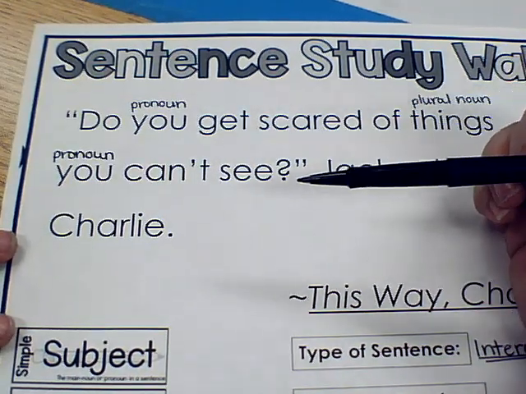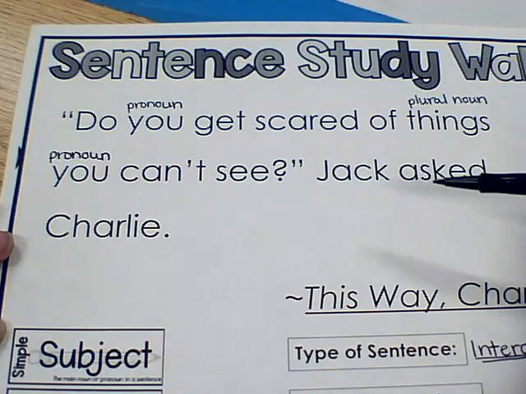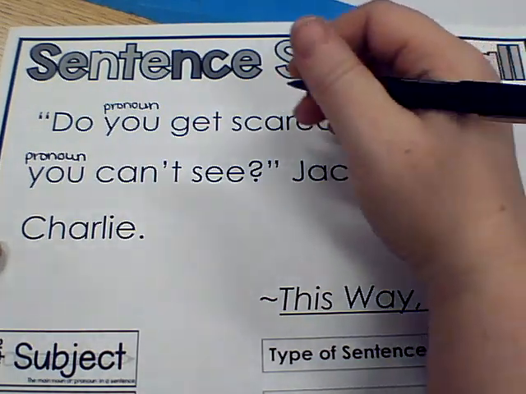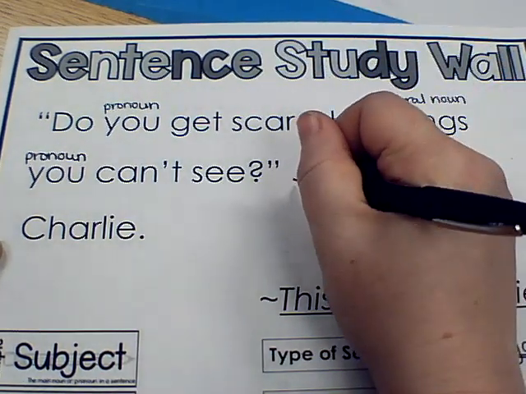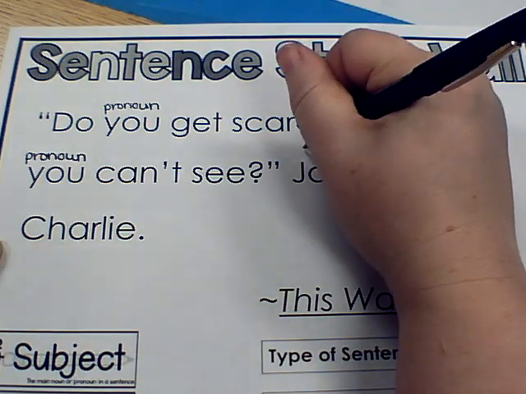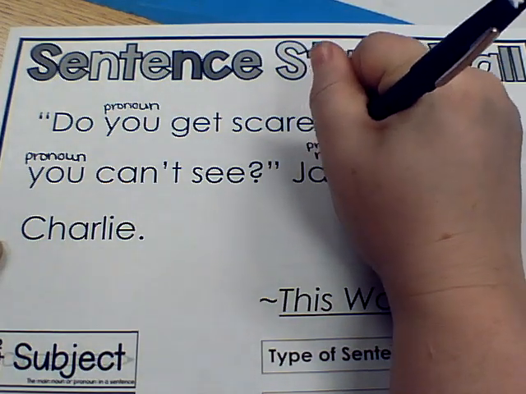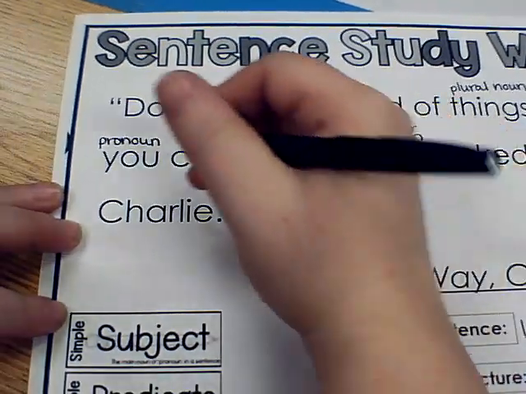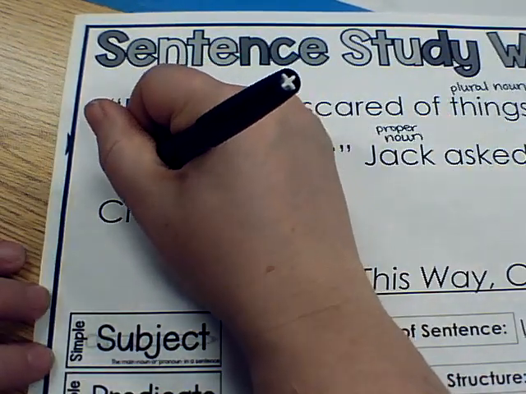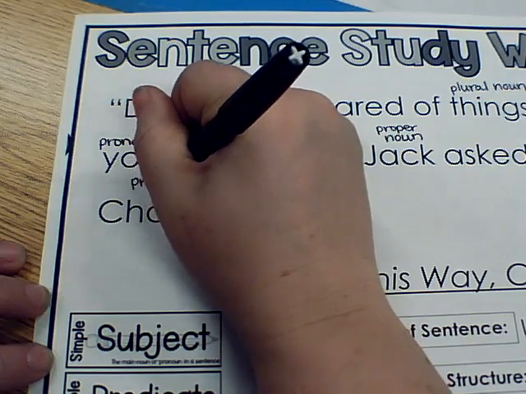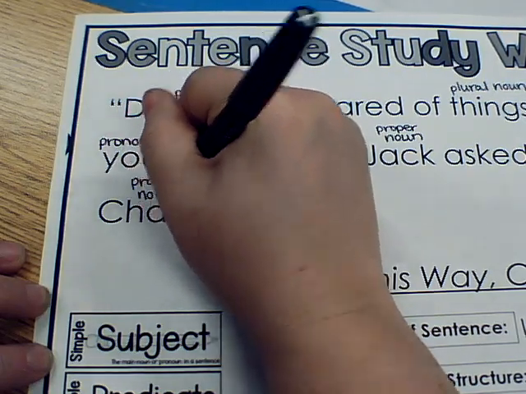You can't see. Jack asked Charlie. Okay, Jack is a person, so it is uppercased. That means it's capitalized. So this is a proper noun. Charlie, also the name of a person, so that is a proper noun. So we've got a lot of nouns in this sentence.